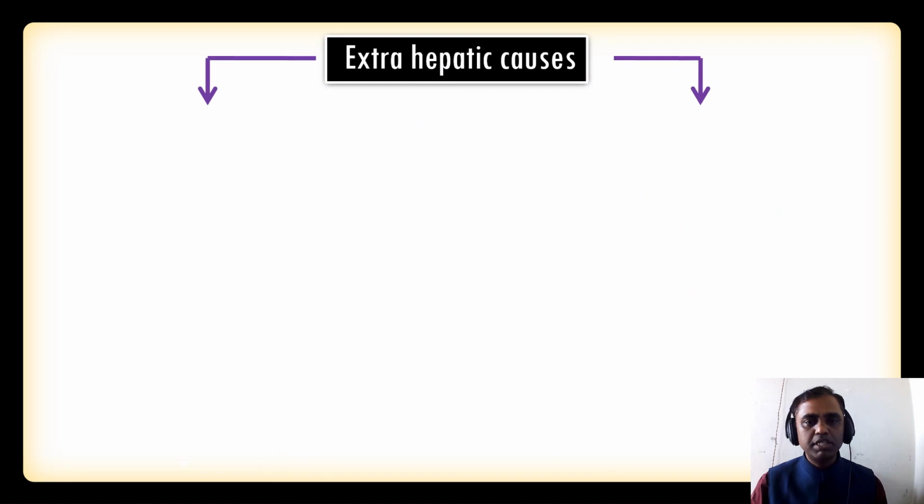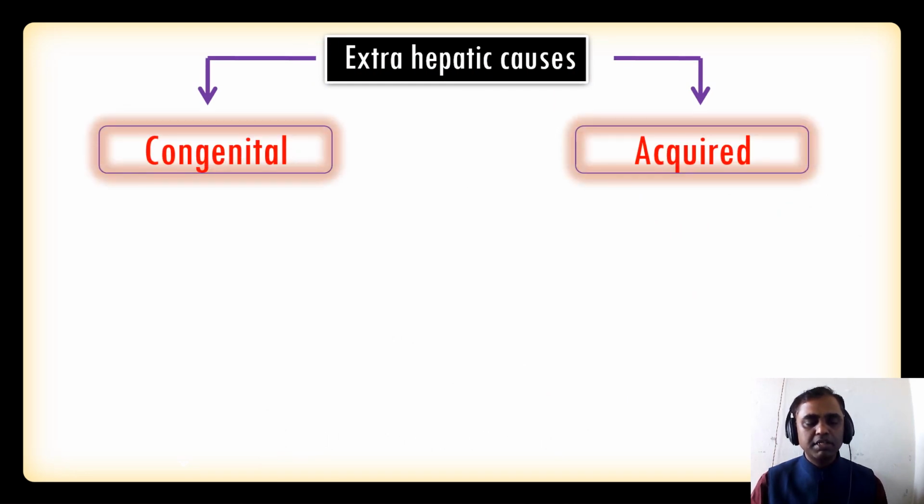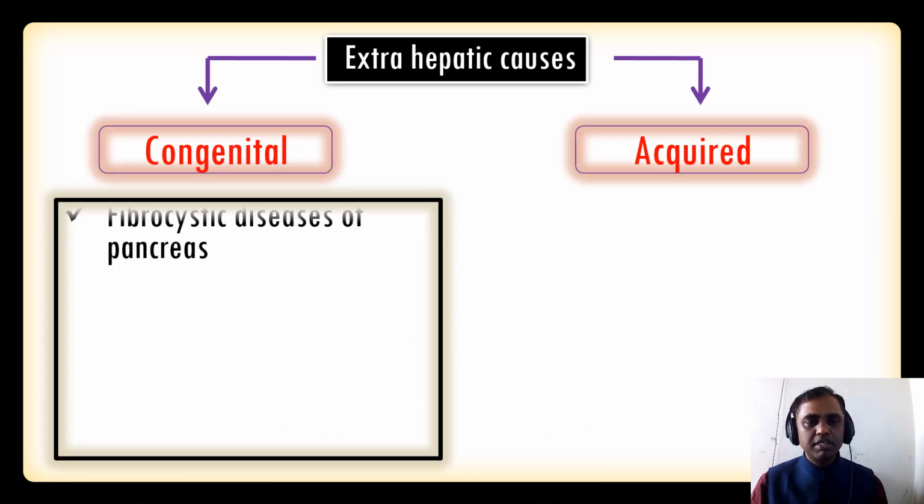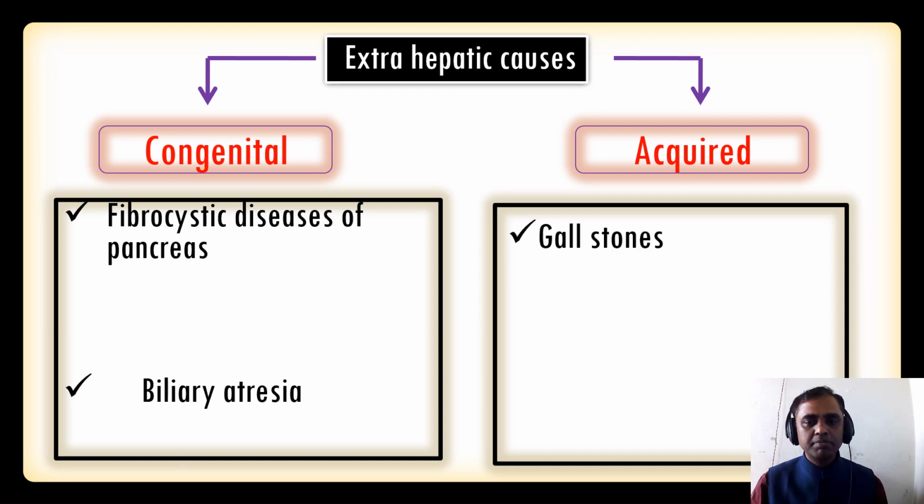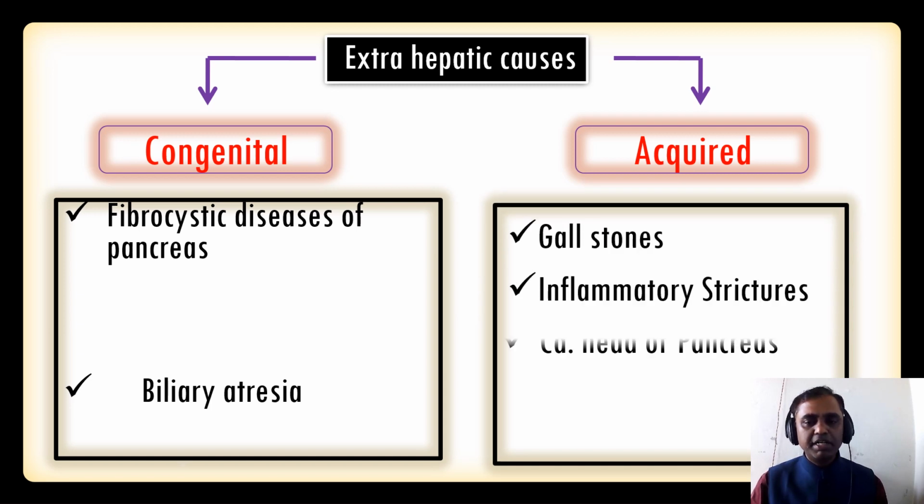So now we'll study some of the extrahepatic causes, congenital causes and acquired causes. Congenital causes: fibrocystic disease of the pancreas, biliary atresia. And acquired causes: gallstone, inflammatory stricture, carcinoma of the head of the pancreas, and tumor of the bile duct. So these are the extrahepatic causes that can produce the post-hepatic jaundice, or otherwise known as it produces the conjugated hyperbilirubinemia. So this is about the causes of the 3 types of jaundice.